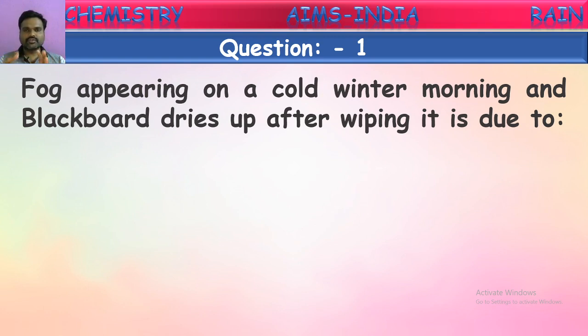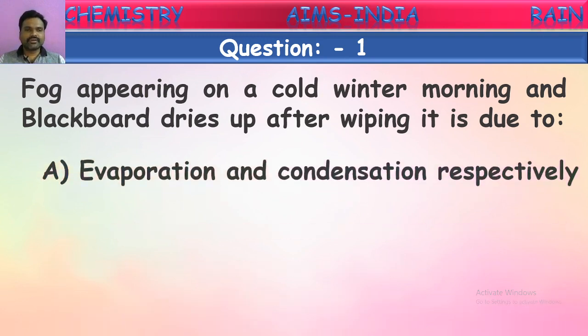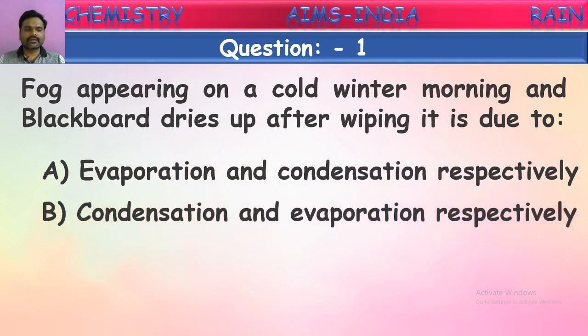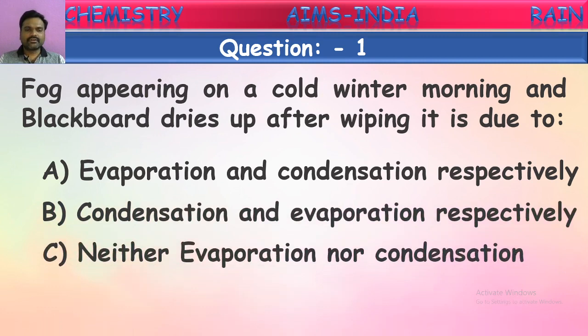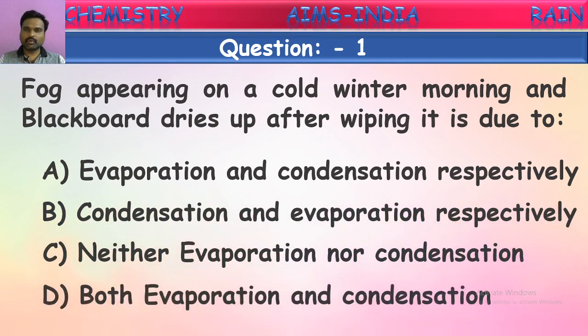These two occur due to what? Let us see the options. Evaporation and condensation respectively. Condensation and evaporation respectively. Neither of these two, or both of these two.